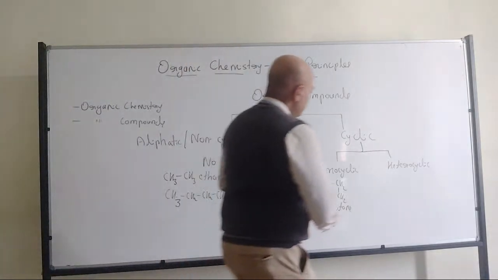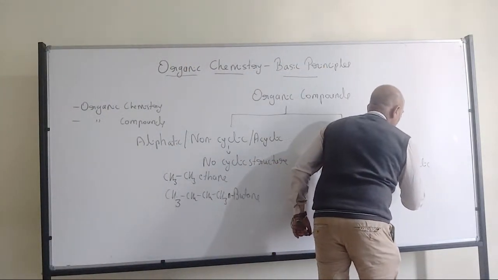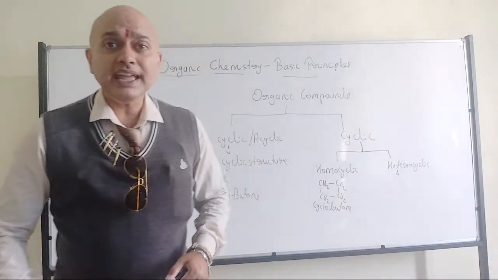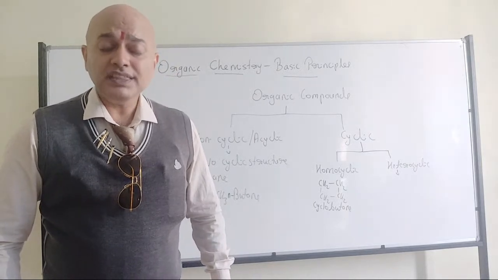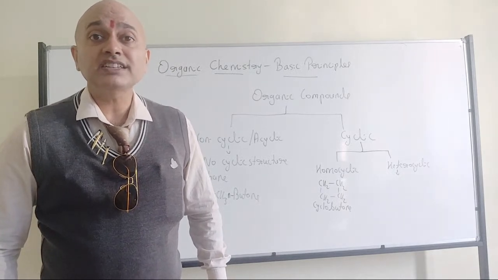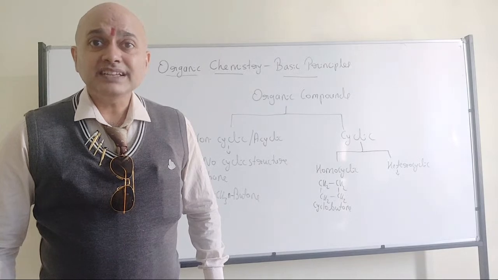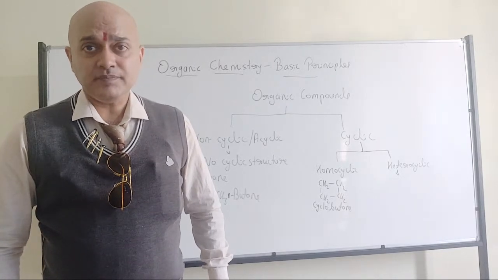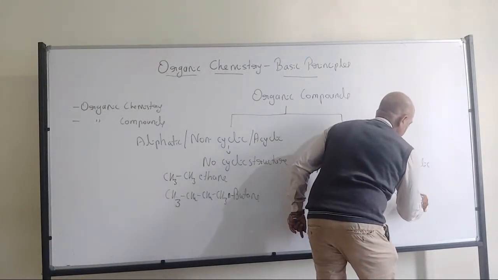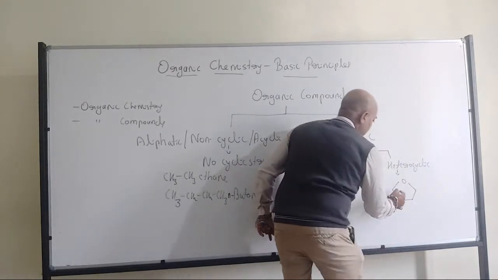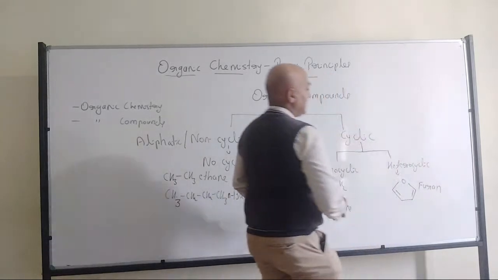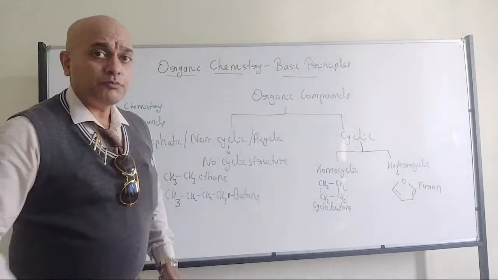Now heterocyclic means these are the organic compounds where, other than the carbon, any other element can be there along with the carbon. They are called heterocyclic structures. See, for example, I have an organic compound that is nothing but furan.